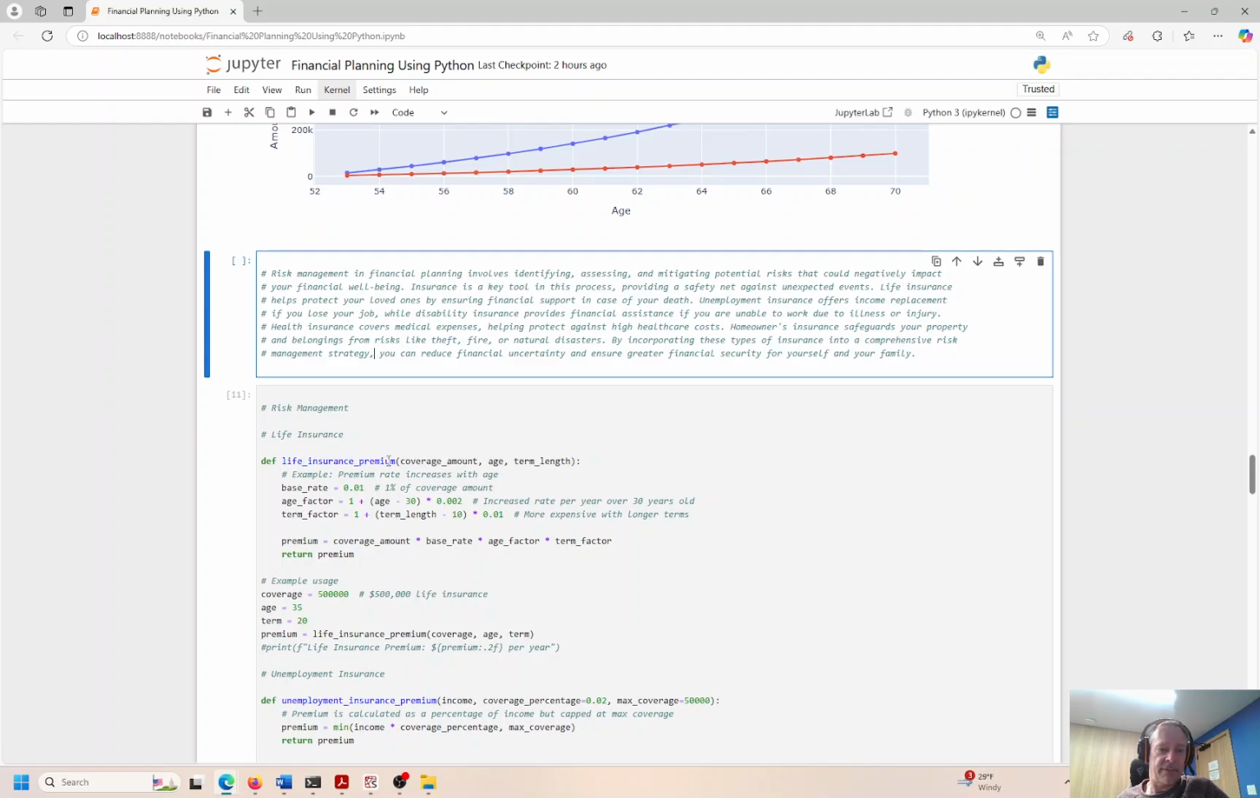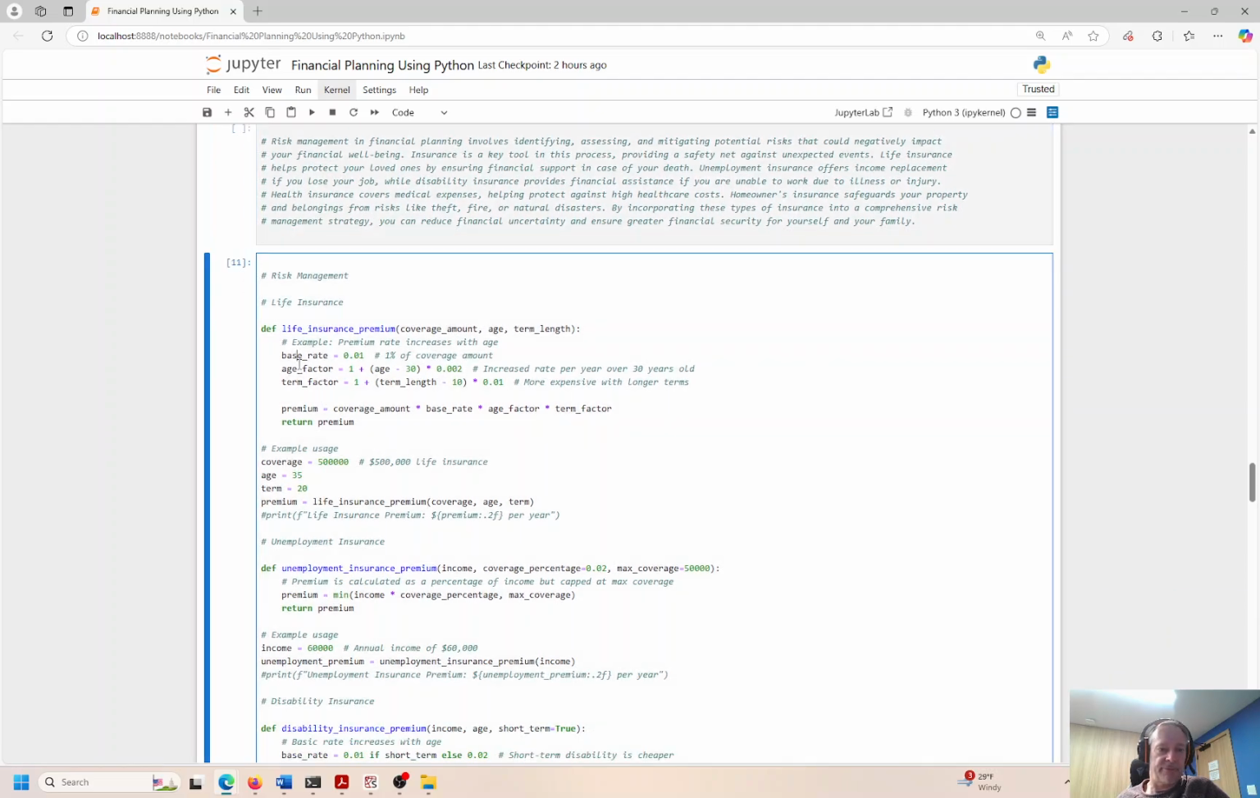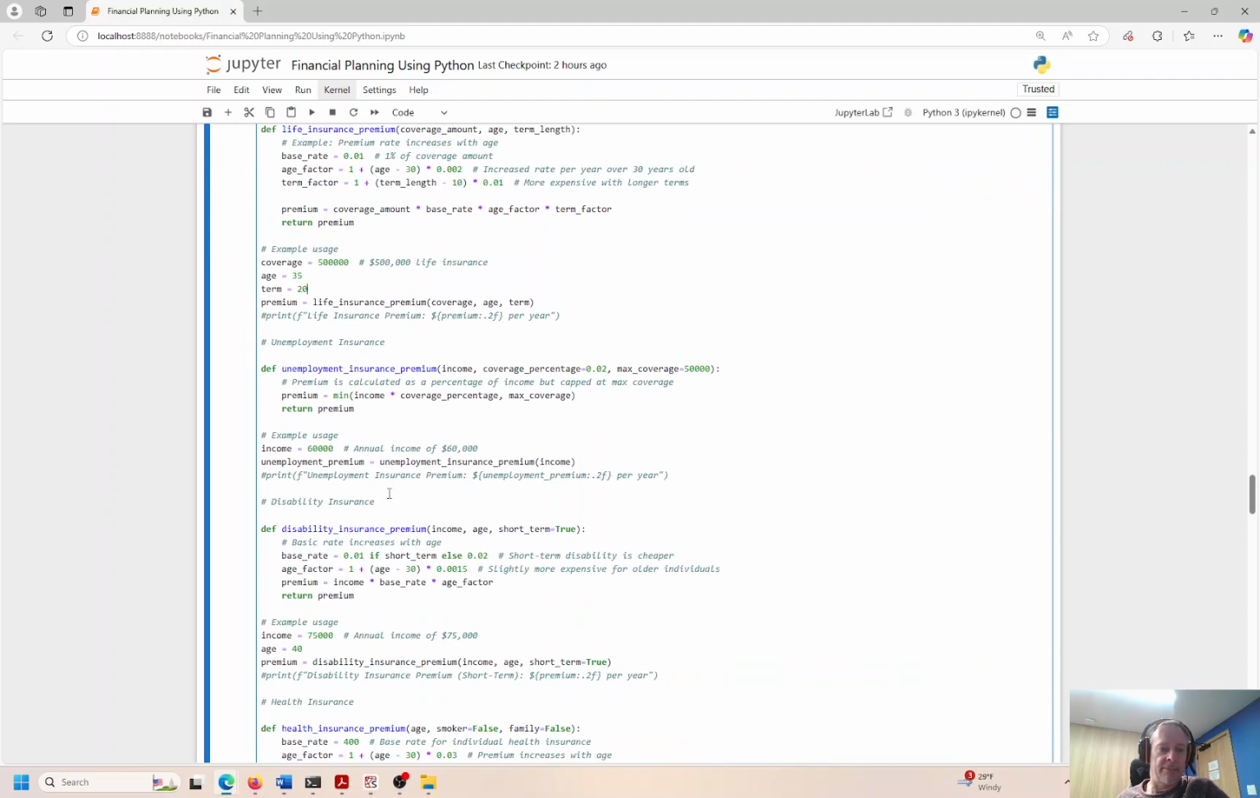We have risk management, life insurance. Here's the base rate, age factor, okay, and the term factor. And again, these are real inputs, user inputs like I got before. This you'd have to put in for yourself. I'm saying 35, 20-year term. You could set this up as user inputs. I just did not. It's just a slightly different way of doing it. But again, you can put in whatever you want here. You just change this number.